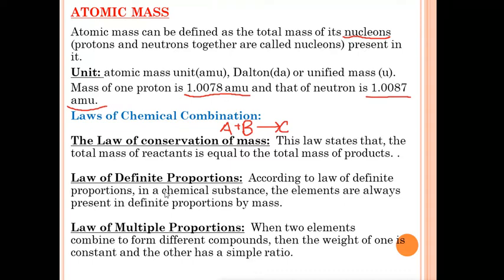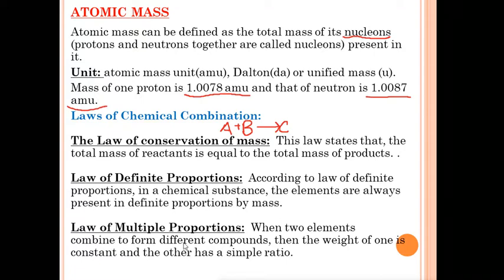The next law is the law of definite proportion. According to this law, in a chemical substance, the elements are always present in definite proportion by mass. Whether it is any chemical substance or compound like carbon dioxide or water, the elements will always be present in their definite proportion by mass. Means some ratio must be there between the elements.